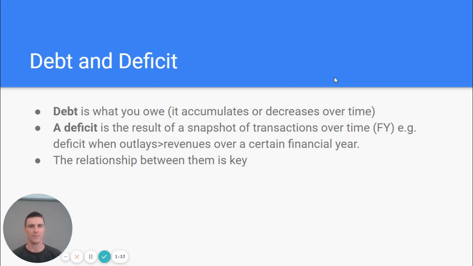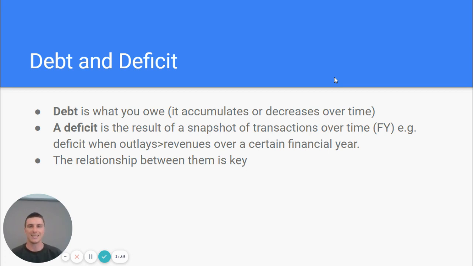A deficit's different. A deficit is a snapshot over a certain period of time, looking at the transactions. Okay, in the case of the budget, we're looking at the difference between outlays or expenditure or expenses and revenues, which is primarily tax revenue. And we're looking at over the financial year. So from July to June, okay, one whole year.